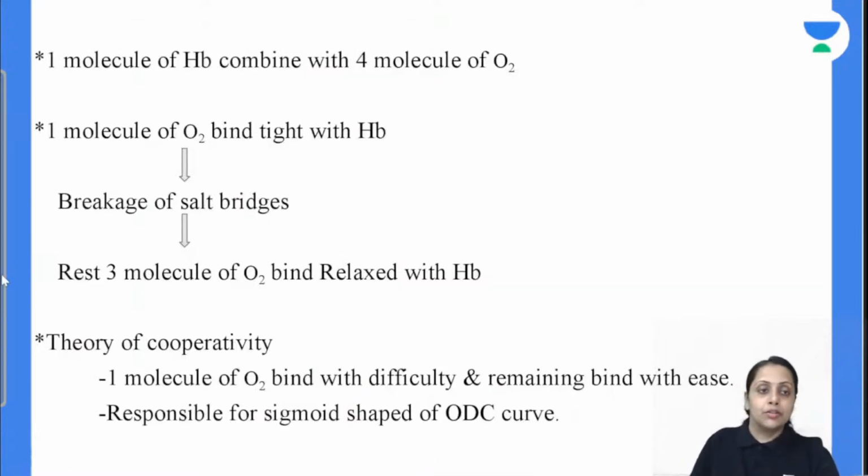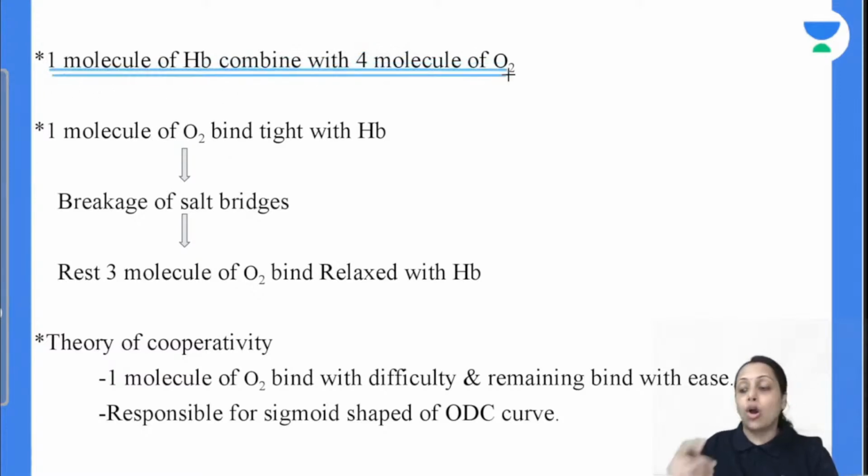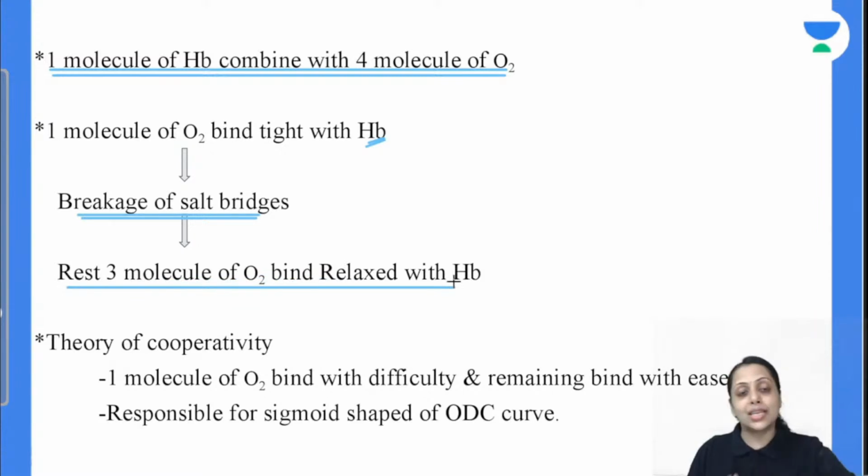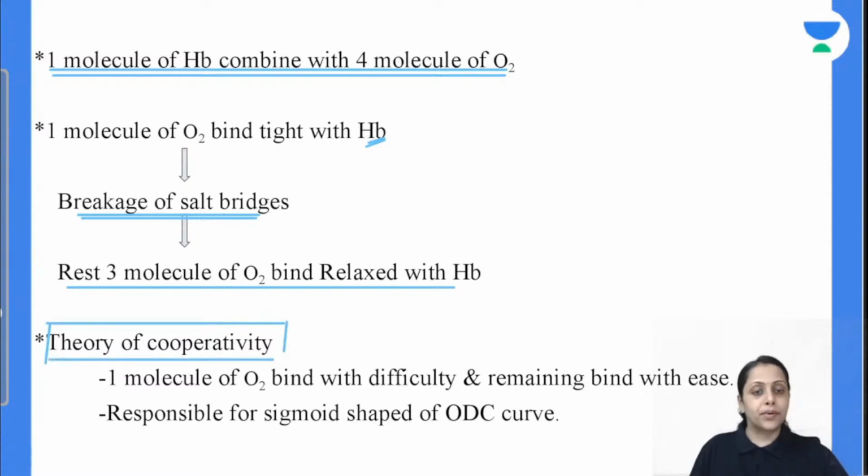Moving further, we all know one molecule of hemoglobin से कितना molecule of oxygen combined होता है, 4 molecules of oxygen bind with 1 molecule of hemoglobin. So normally क्या होता है, जब first molecule of oxygen bind करता है hemoglobin से तो there is breakage of some salt bridges, and salt bridges break होगा, rest 3 oxygen molecules easily bind up कर जाता है hemoglobin से, and this phenomenon is known as the theory of cooperativity.